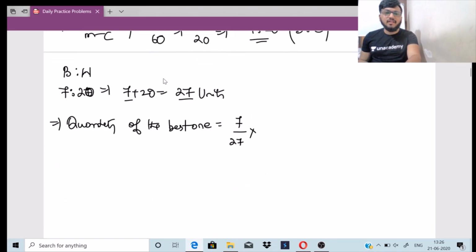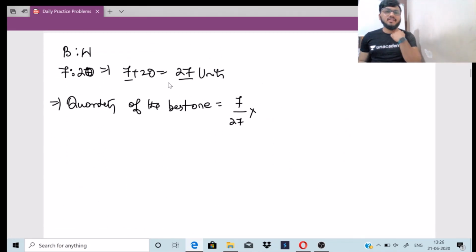That is 100 quintals. We need to know how much of the best quality is in 100 quintals, right? So 7 by 27 into 100 quintals.